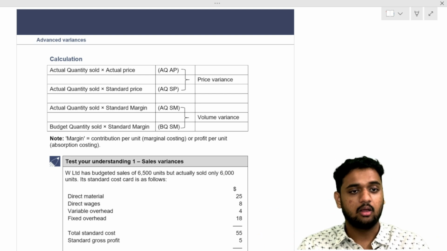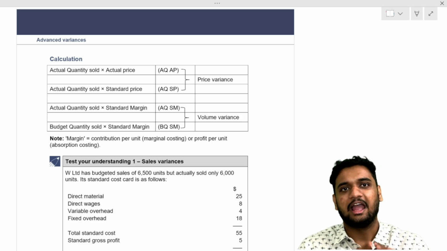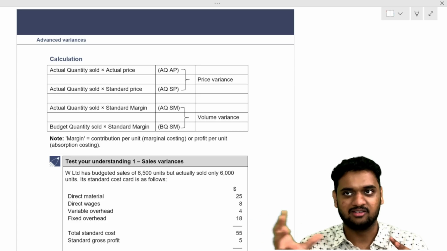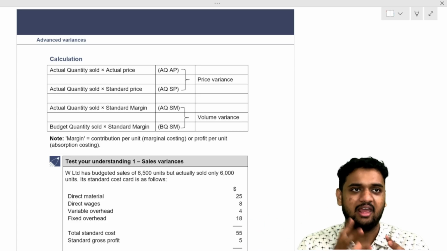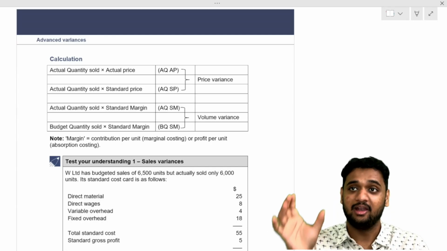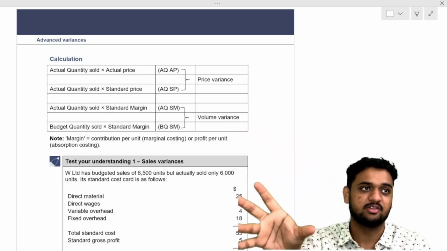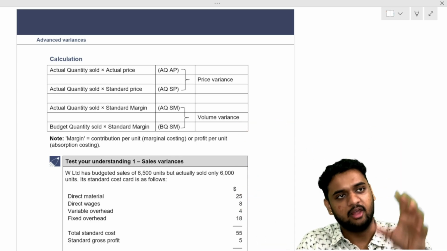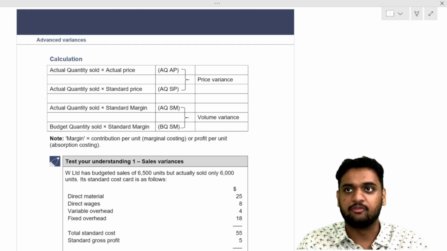Understood? Sir, when we do marginal costing, in CVP analysis, what do we rely upon majorly? We will not focus on variable or fixed. We will mainly focus on sales minus variable cost, contribution. Our main word there is contribution. Whatever formula we take, we will use contribution only. We will not use profit.